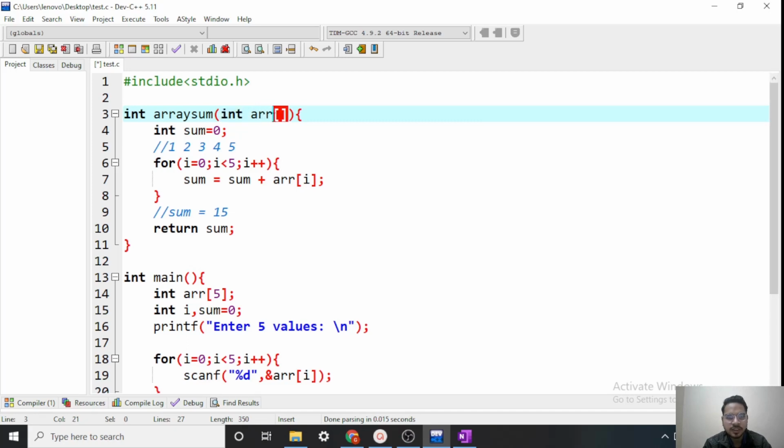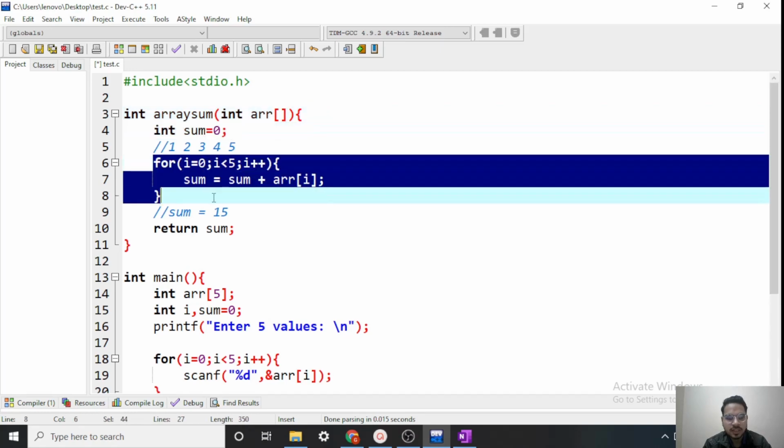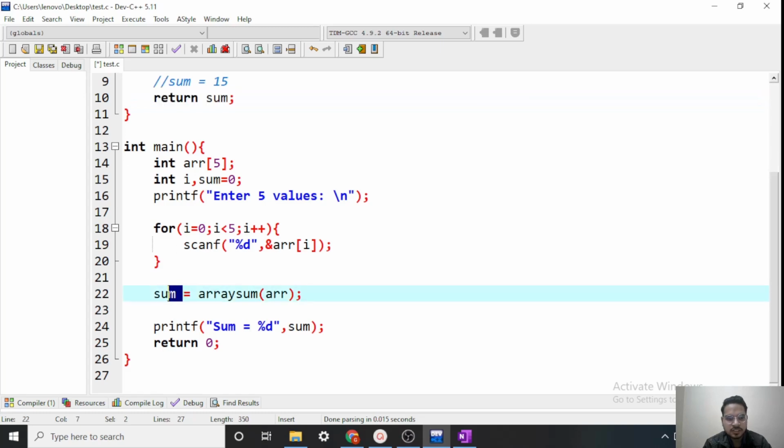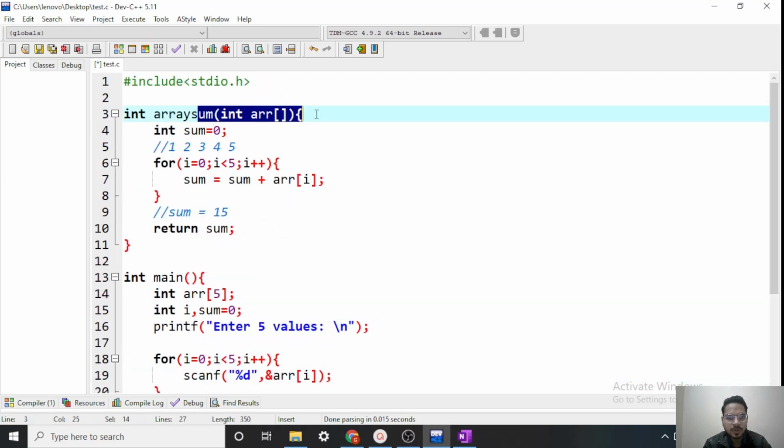How we are getting array? Because of these round brackets. That indicates that an array is coming. We don't need to declare the size. Same logic: sum is equal to 0, calculating the sum and then returning sum, finally getting this sum inside this sum variable and printing it. So that's how we will pass an array.